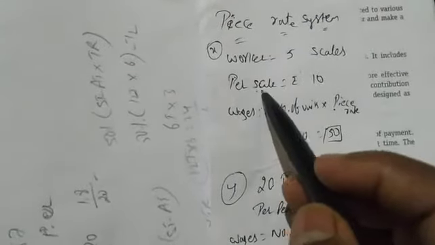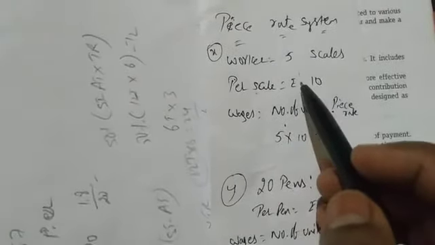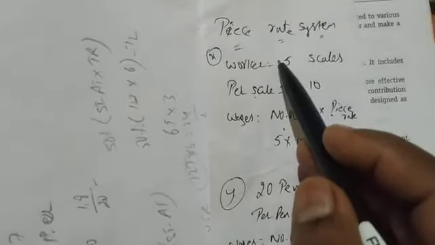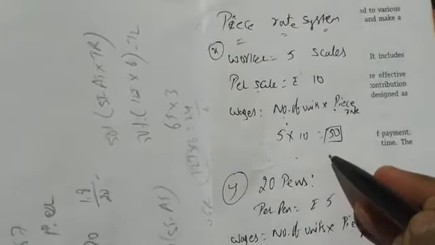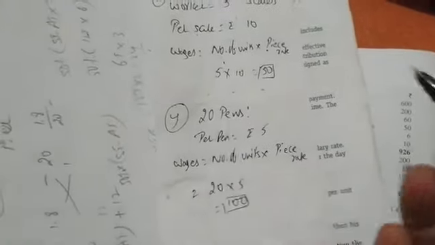Got it? Easy. This is called the piece rate system. The wages will be paid on pieces. How many pieces he made, accordingly the wages will be paid. Take an example. Suppose the rate per piece is 10 rupees. If he made 10 pieces, then the calculation based on number of units would be 10 into 10 is 100. Suppose he has made, instead of 20 pieces, 40 pieces.